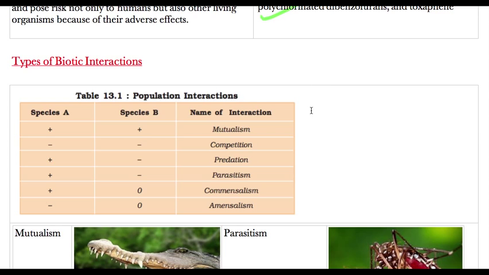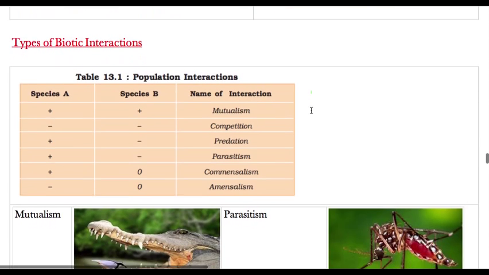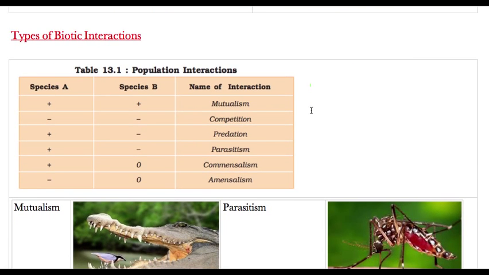We saw how these interactions have led to the development of a particular niche for different animals. So today we will discuss further the types of biotic interaction between or among animals, how they interact among themselves and also with different species.